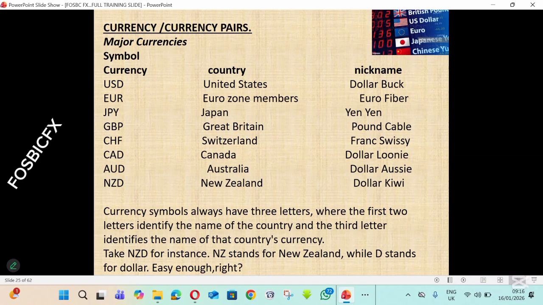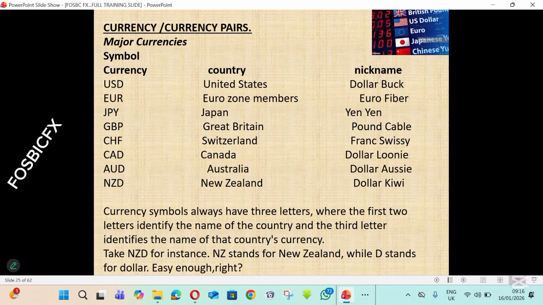Now, if you look at this chart, you will see currency, country, nickname. We have USD. The country is United States. The nickname for USD is dollar, or buck. So somebody can say 10 bucks, another person can say $10. It's the same thing, right? Now we have EUR, where the country is Eurozone, all those countries that fall in the Eurozone. They use the euro. The nickname is euro, or you can call it fiber, 2 euros or 2 fibers. The same thing, right? We have JPY. The country is Japan.